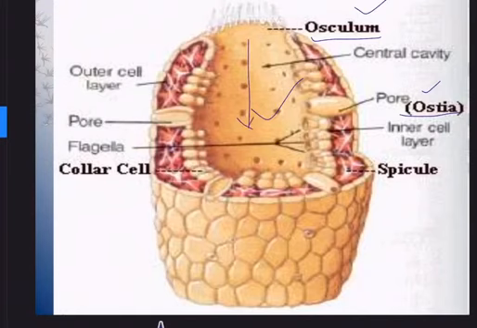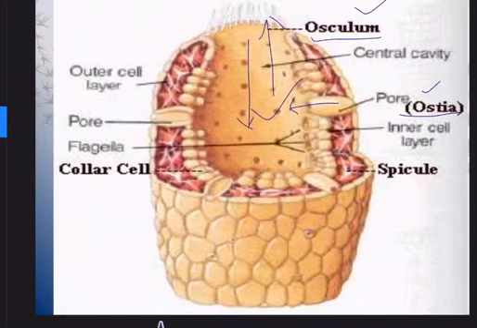Water enters through the ostia. You can see here various small pipelines, the ostia. These are minute pores in the body wall and they open up into the spongocele. So through the ostia, water comes this way and enters the spongocele, from where it goes out through the osculum, the mouth-like aperture.